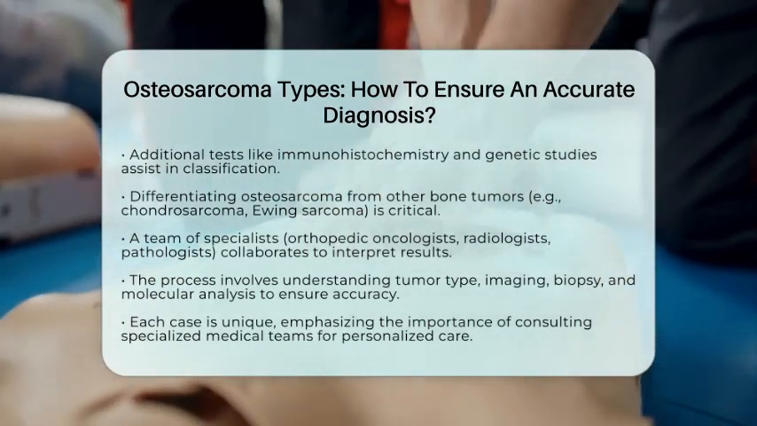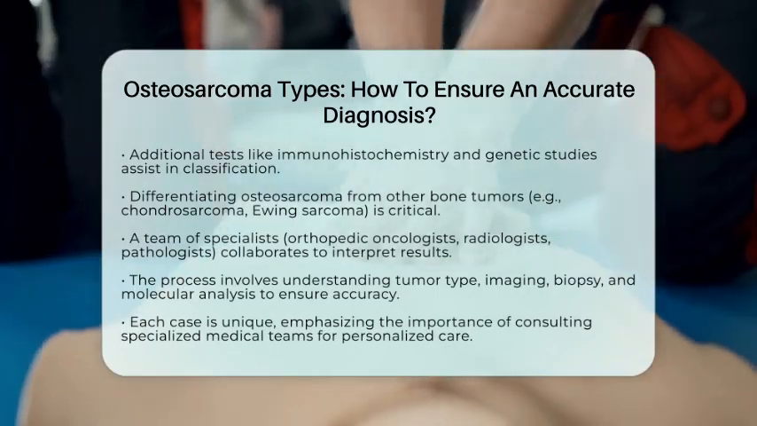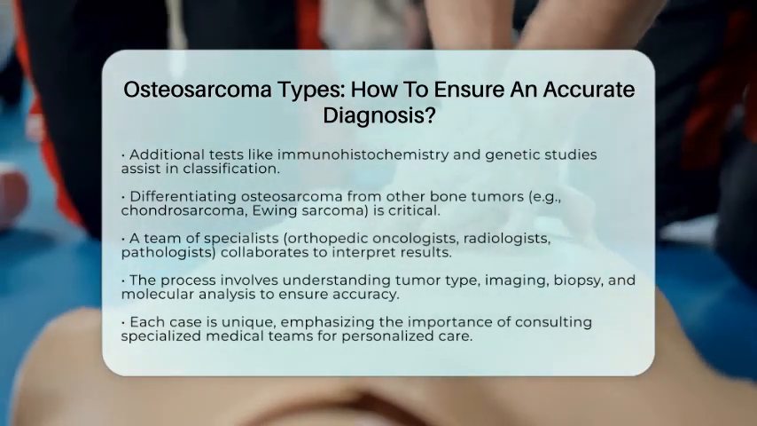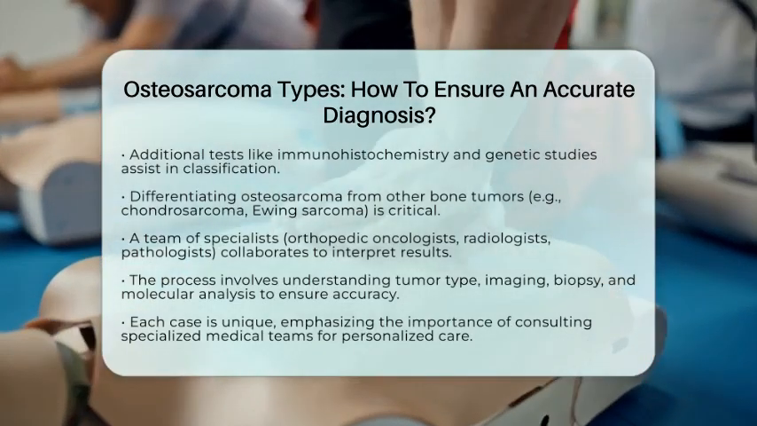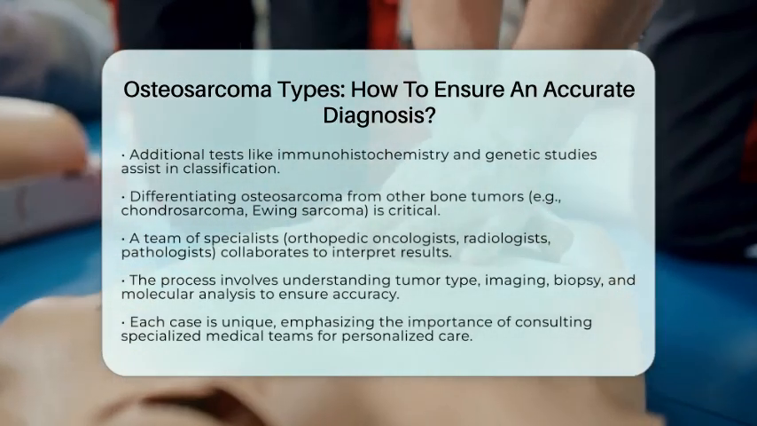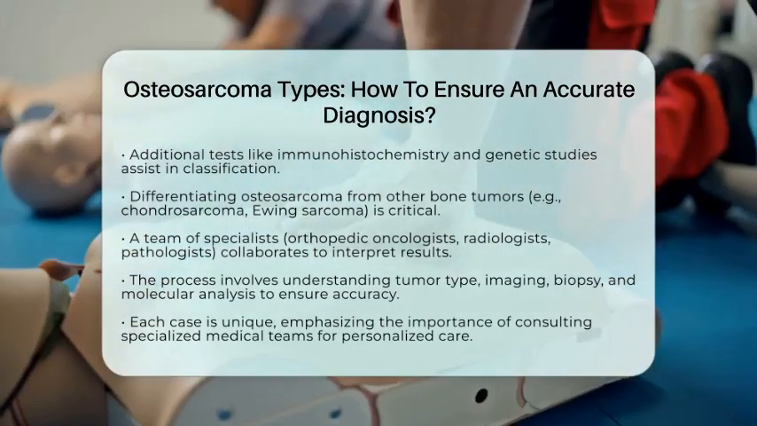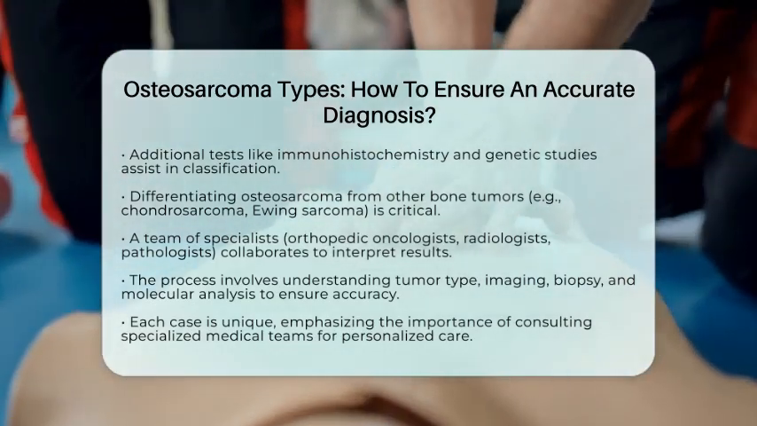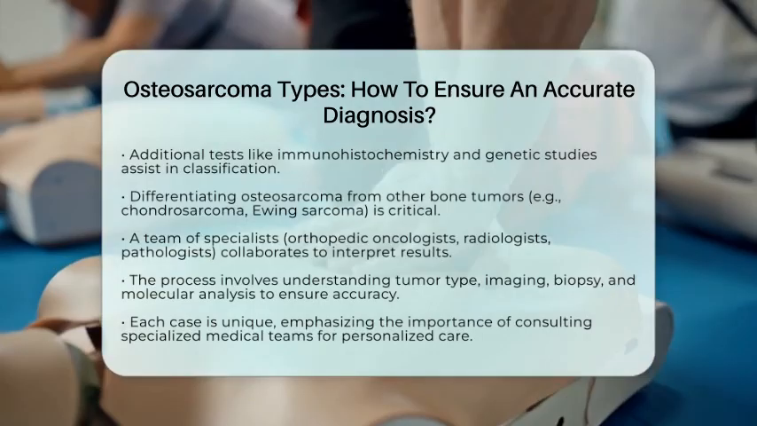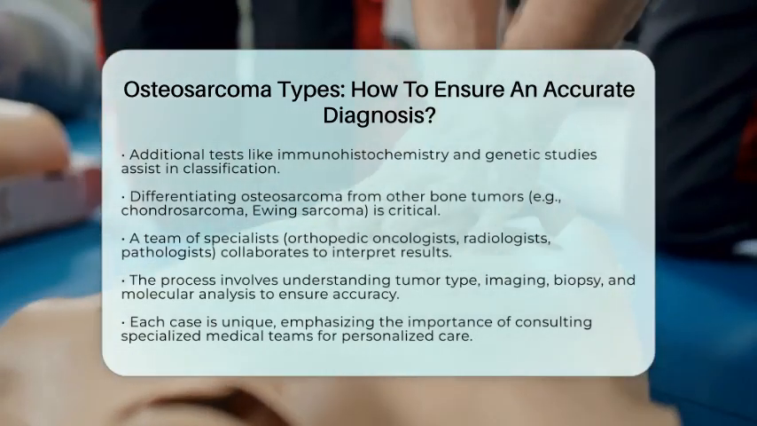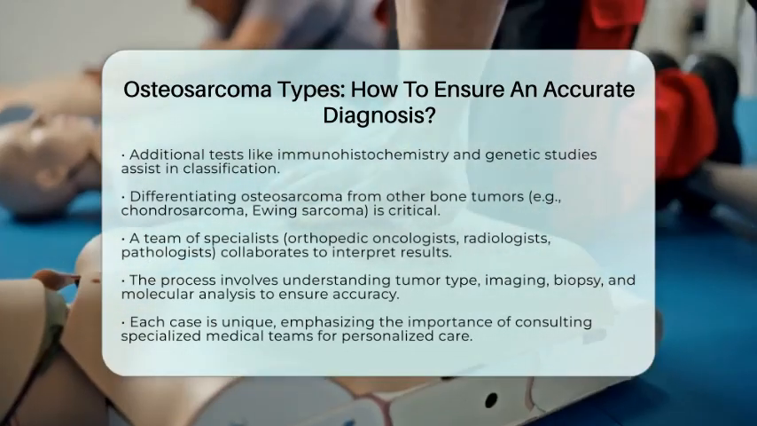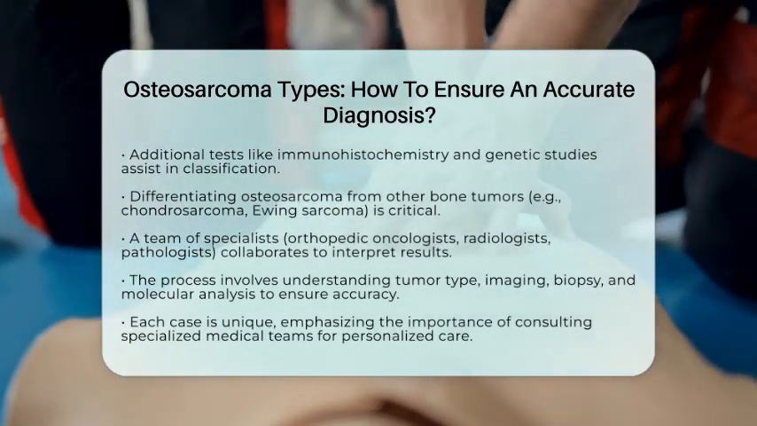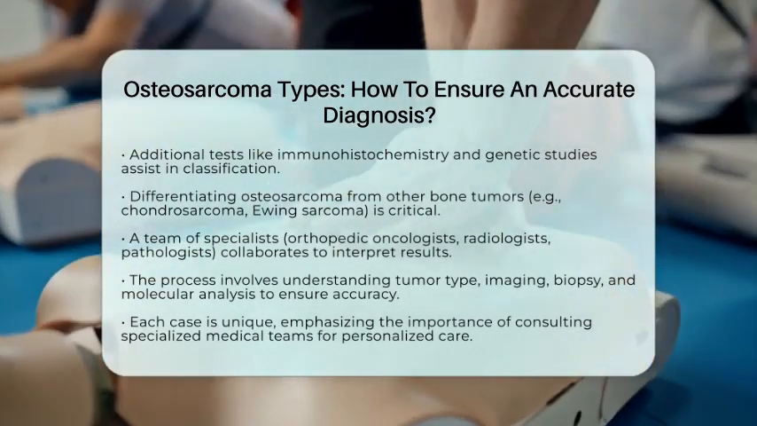In summary, ensuring an accurate diagnosis of osteosarcoma involves a careful, step-by-step process. It starts with understanding the tumor's type and behavior, followed by detailed imaging to assess the extent. A well-planned biopsy provides tissue for microscopic and molecular analysis, confirming the diagnosis and subtype. This comprehensive approach helps distinguish osteosarcoma from other bone conditions and guides the most effective treatment plan.